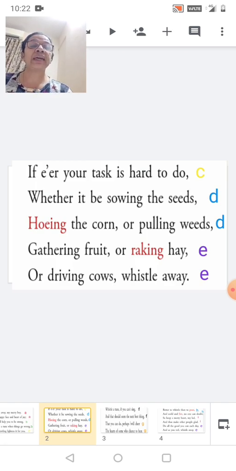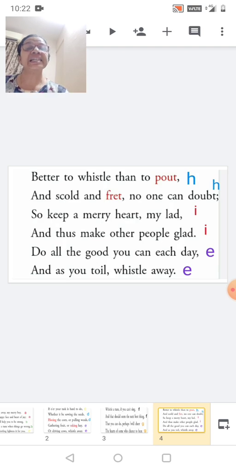Gathering fruit or raking hay or driving cows, whistle away. Now hay and away. So the alphabet was already given for that same sound, E. So here again, in the last two lines, day and away, they rhyme. They all are the same rhyming words. So we have used the same letter E.